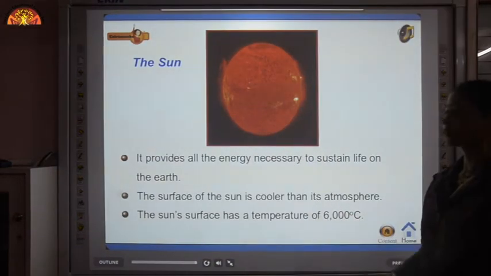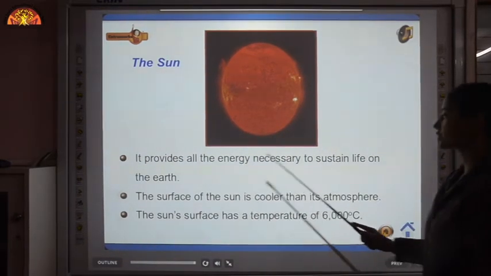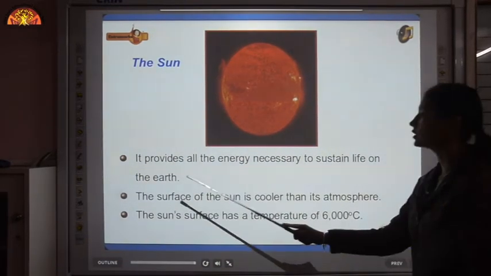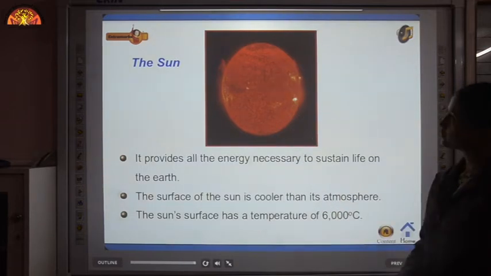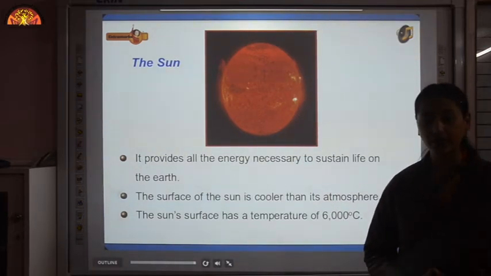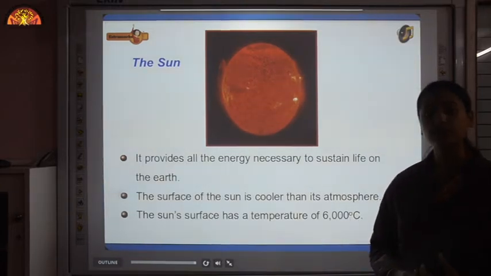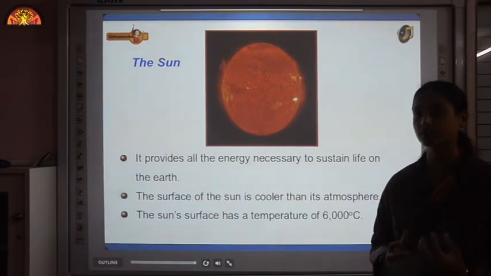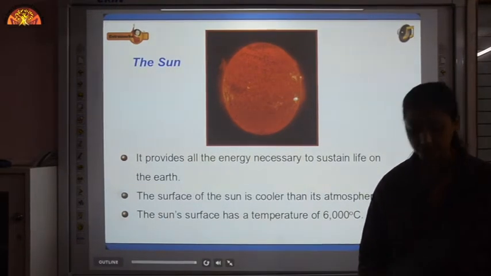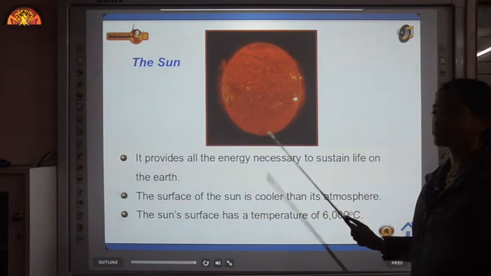The sun is the center of our solar system. It provides all the energy necessary to sustain life on the earth. Now the sun is made up of hydrogen gas. When 2 atoms of hydrogen combine, they form helium, and this process is known as nuclear fission, and because of this nuclear fission, a large amount of heat and energy is released. That is how we say that it is a ball of fire.